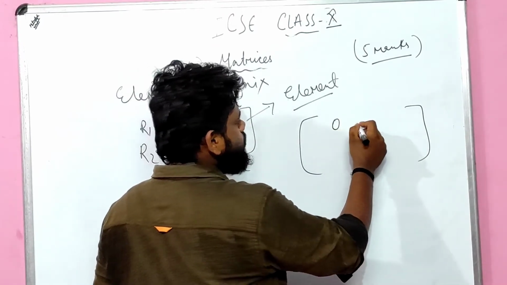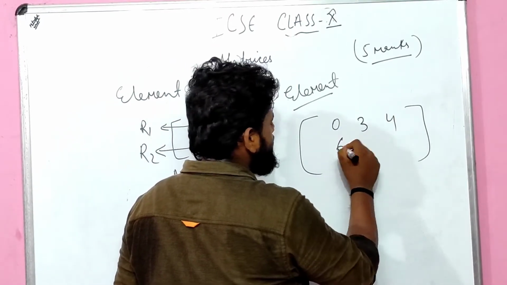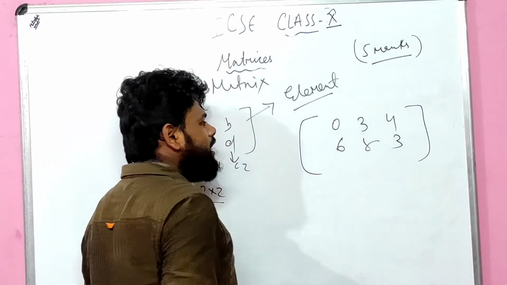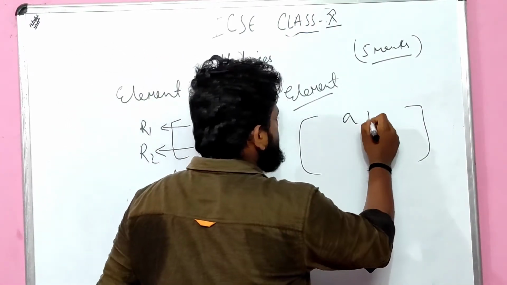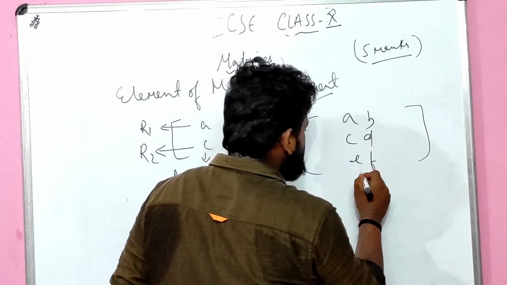Now 0, 3, 4, 6, 8, 3. If I say, no, let me say this, let me write it down: A, B, C, D, E, F, G, H.